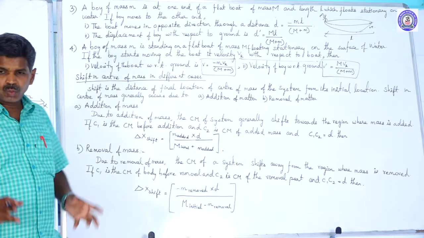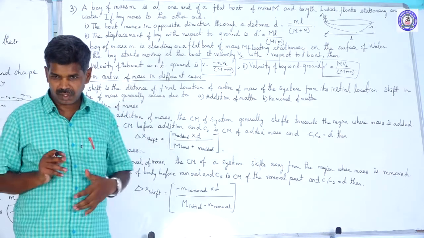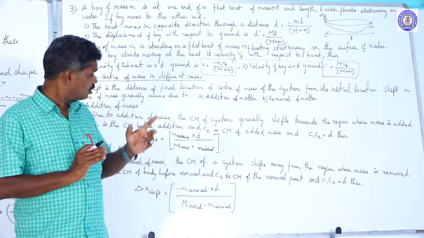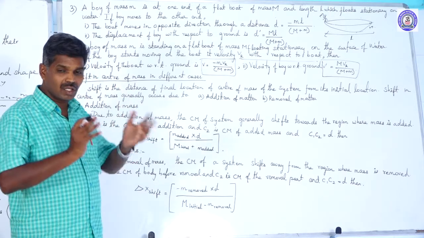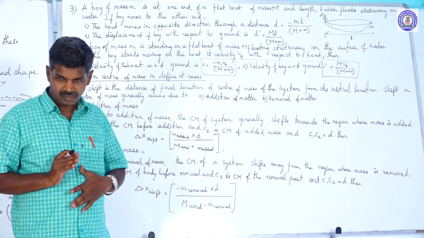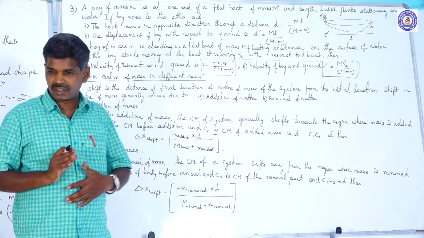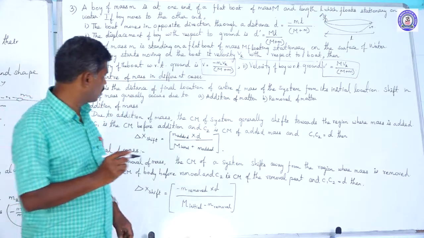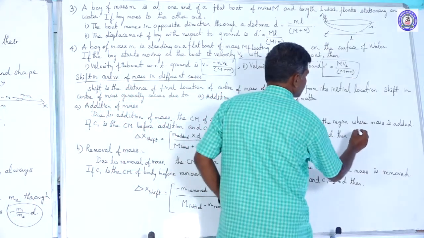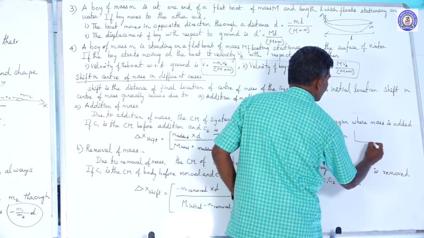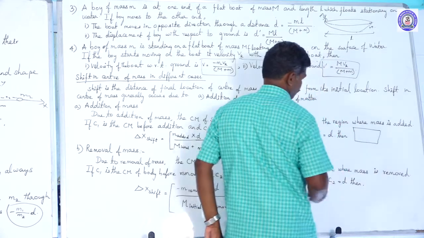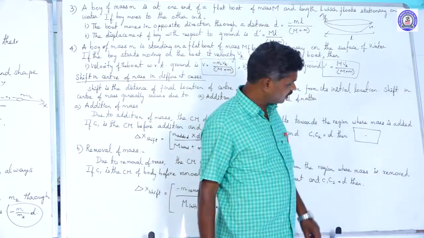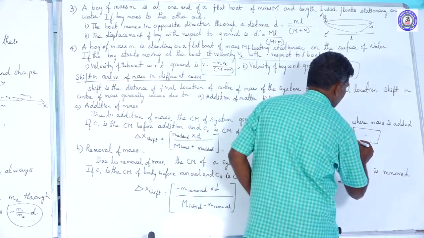Then, by removing mass or adding mass, the center of mass may be shifted. Here we are going to see the addition of mass. Due to the addition of mass, the center of mass is shifted to the same side on which we add the mass. For example, we take one system having a mass. Its center of mass acts at the intersection of the diagonals, if it is a rectangle.